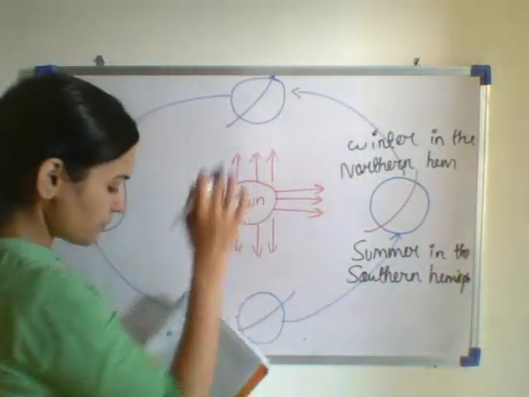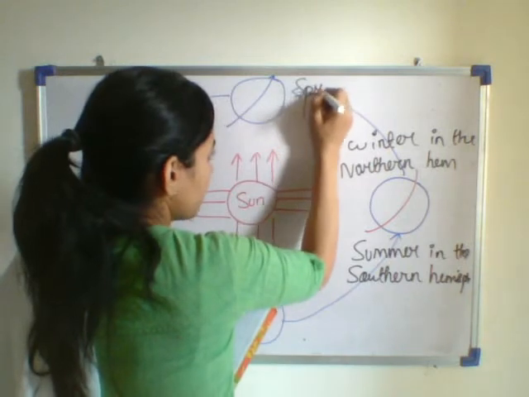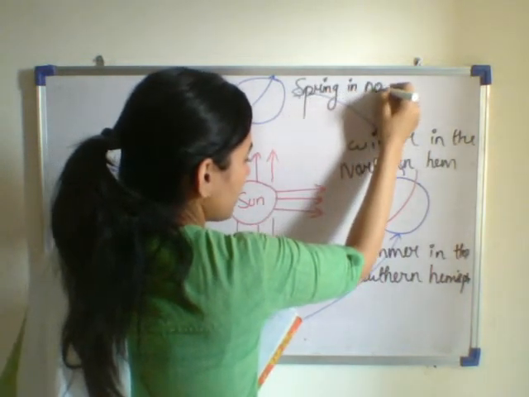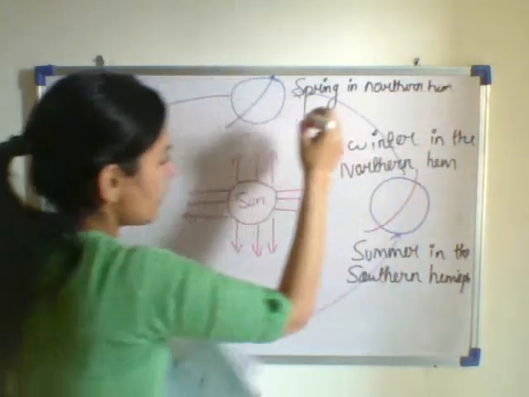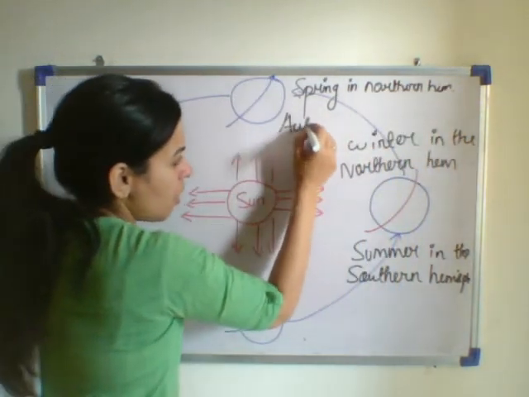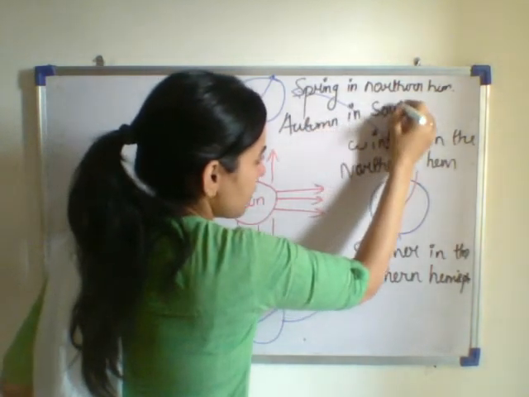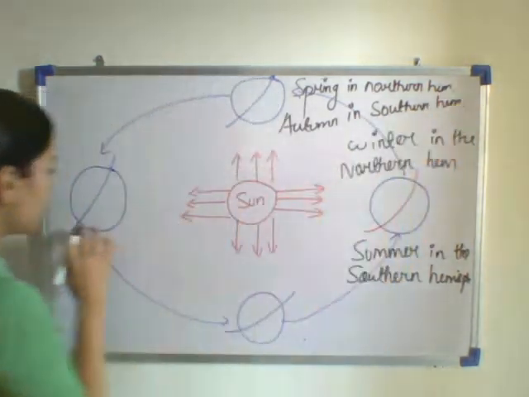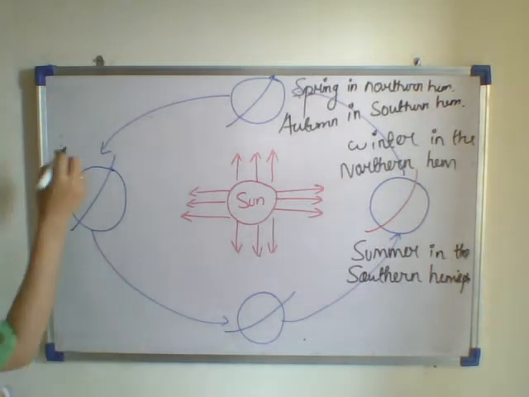When the earth comes here, there will be spring in the northern hemisphere and autumn in the southern hemisphere. When the earth comes in this position, there will be summer